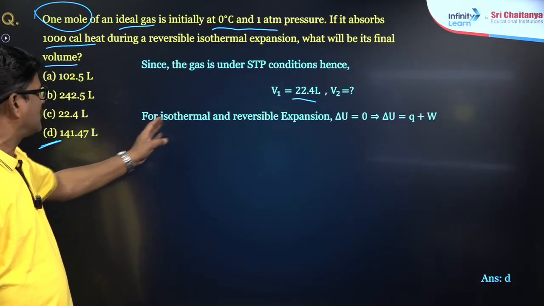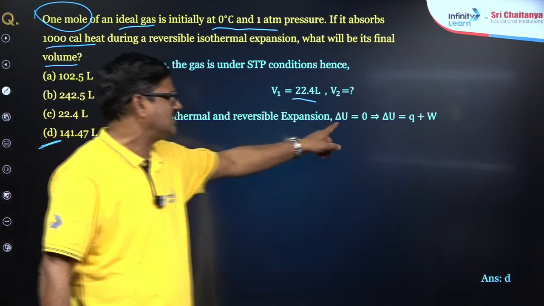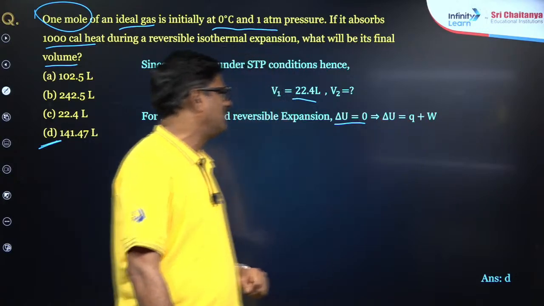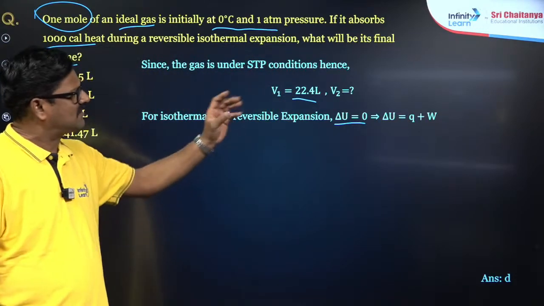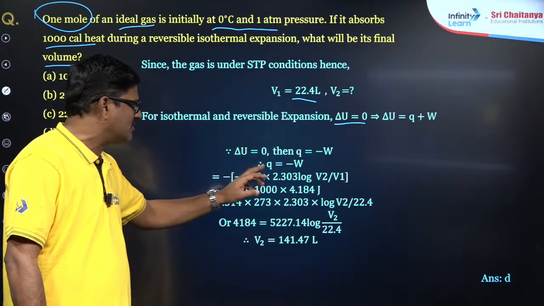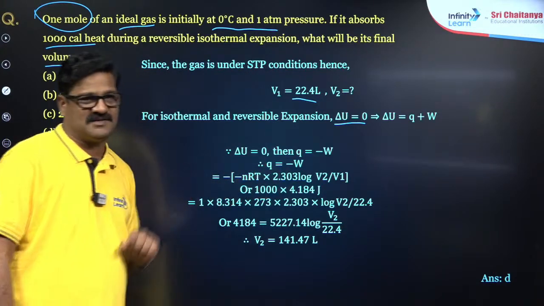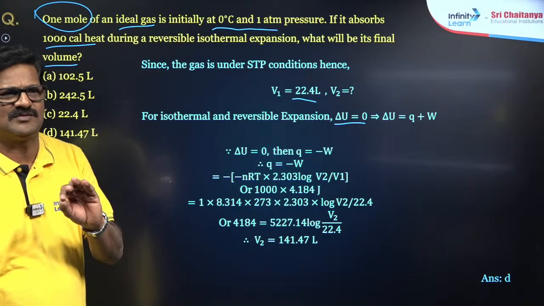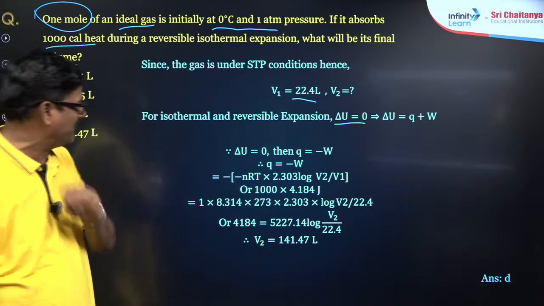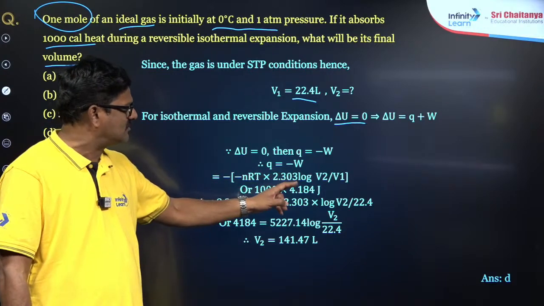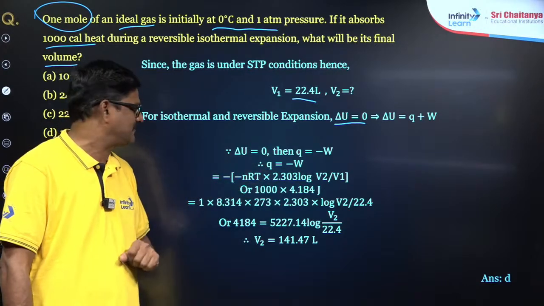So for isothermal reversible expansion, internal energy change is 0, and delta U is equal to Q plus W. So delta U, 0, is equal to Q plus W. Then Q is equal to minus W, right? Just proceed and answer, don't worry about the process. Okay, no problem. So it is taken as minus nRT 2.303 log V2 upon V1.